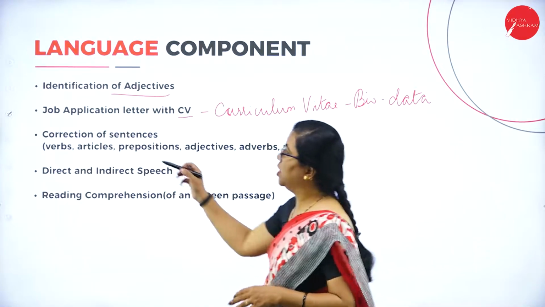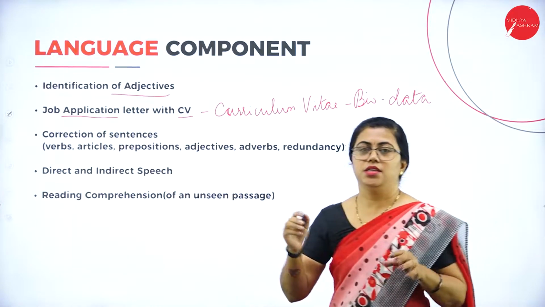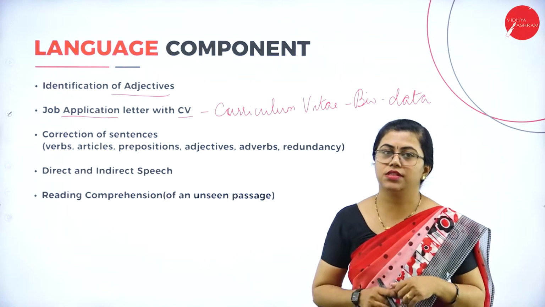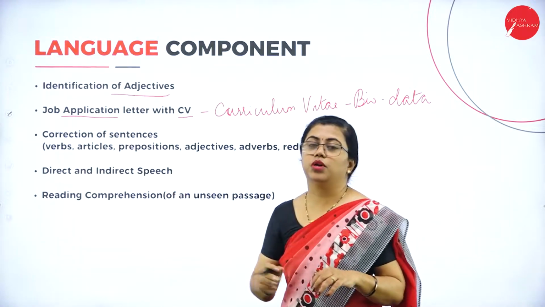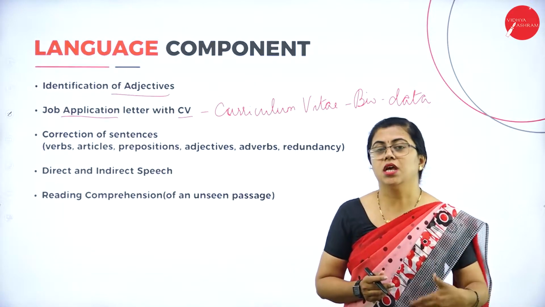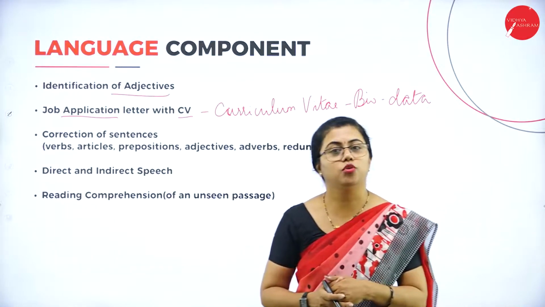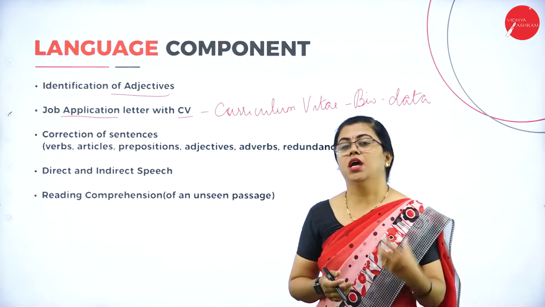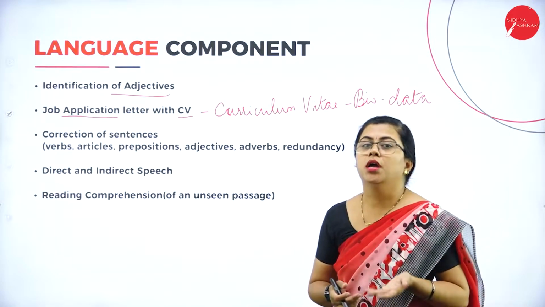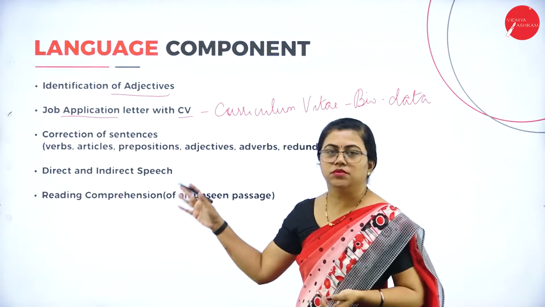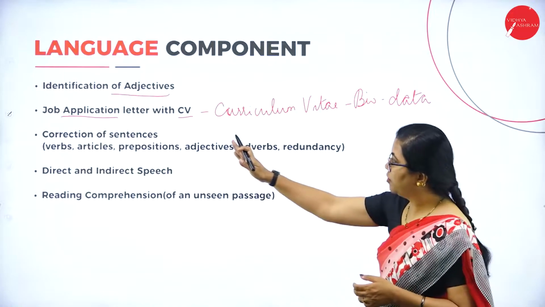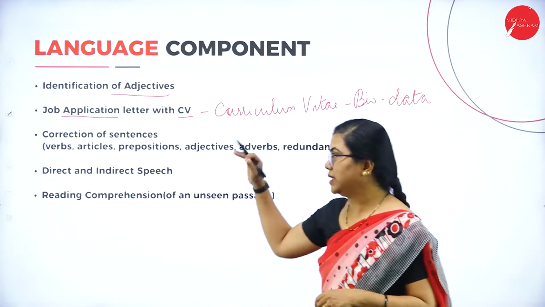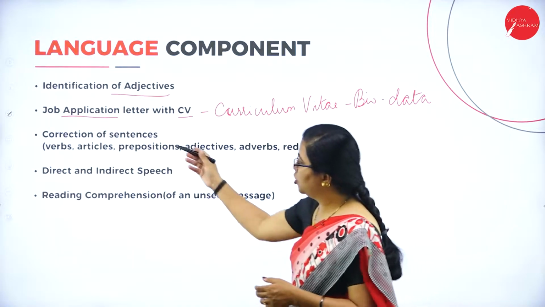So job application, you will have to understand one formal letter. There are 2 types of letters, that is formal and informal. Informal, you write it to your relatives and friends. Formal, you write it to a person whom you are dealing with, maybe a business or maybe some obligation or something like that. You will be writing a formal letter. And job application, of course, you are writing it to some person. You are requesting for a job, you are applying for a job. So that time you have to write a formal letter only. So you will understand a formal letter as well as the format of how to write this curriculum vitae. So that is another part. Then you have correction of sentences.